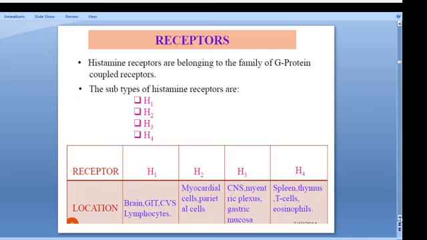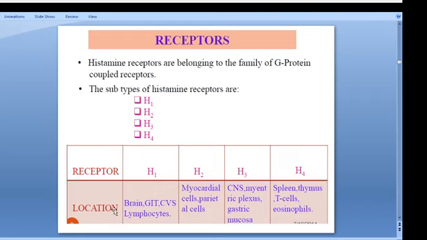So the histamine receptor belongs to the family of G protein coupled receptors. The main subtypes of receptors are H1, H2, H3 and H4. According to your syllabus you have H1 and H2 only. H3 and H4 are of interest for GPAT examinations. In your syllabus it consists only of H1 and H2, but H3 and H4 are also very important for your GPAT examination, so you have to have a look at them. No need to study them thoroughly, but you have to know H1 and H2 receptors thoroughly.